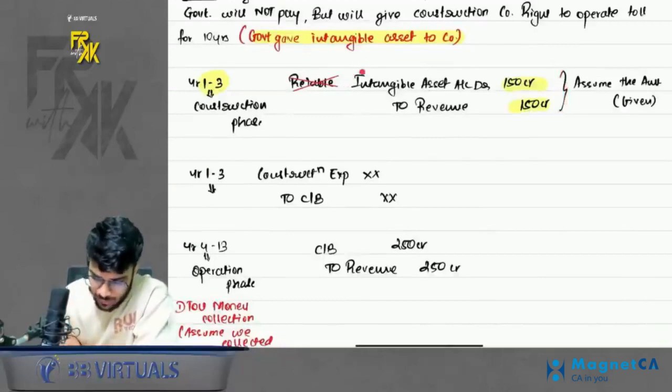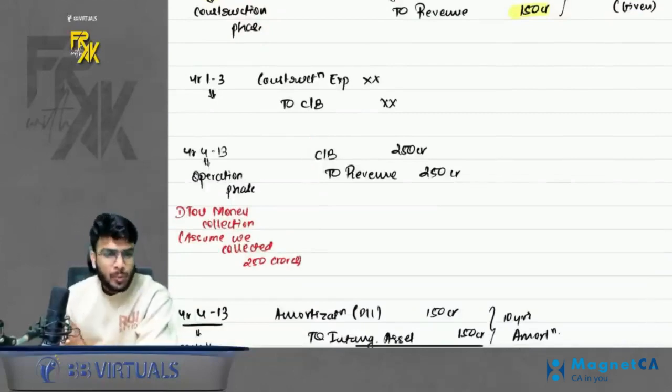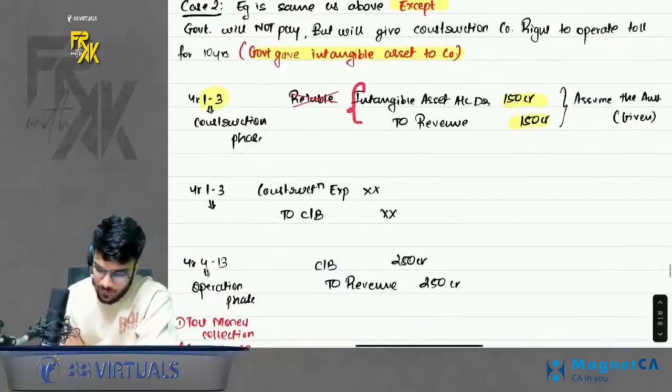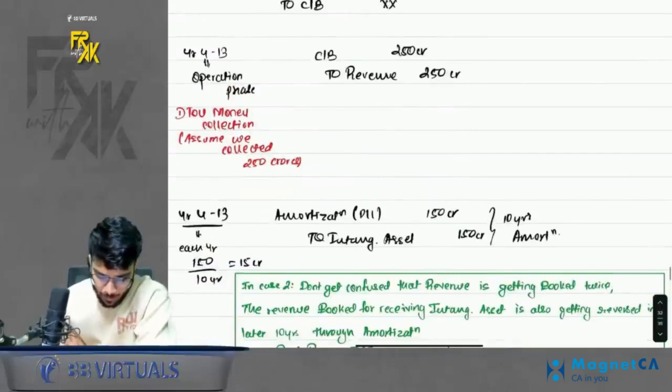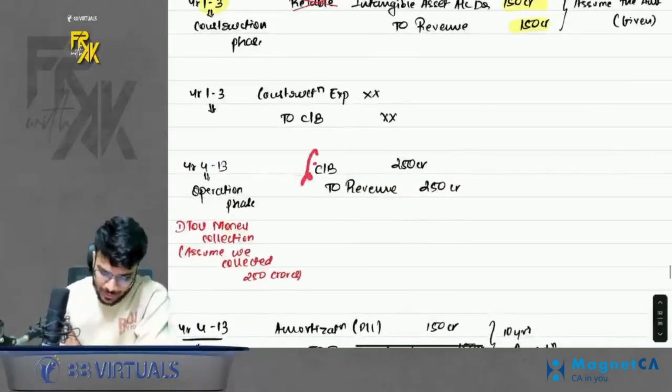You are booking the revenue for intangible also. You are booking the revenue for toll collection also. It is not getting booked twice. Why? This intangible for which you book a revenue, can I say it is amortized also through the P&L expense side? So ultimately your core revenue is only toll collection money.